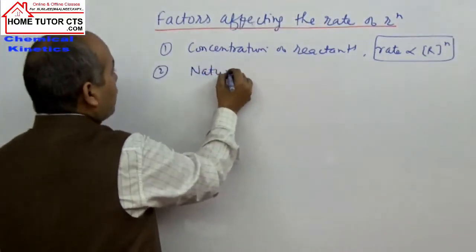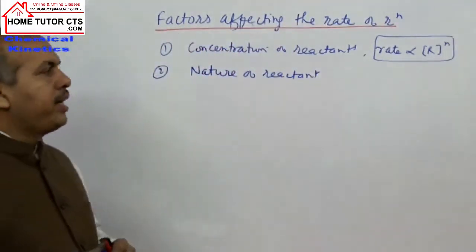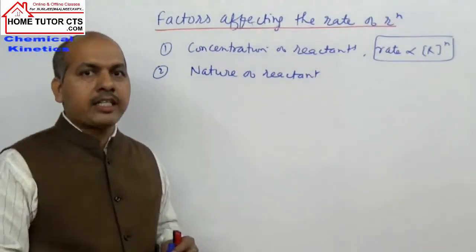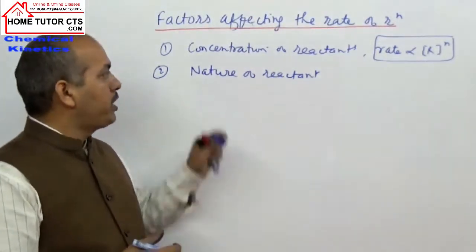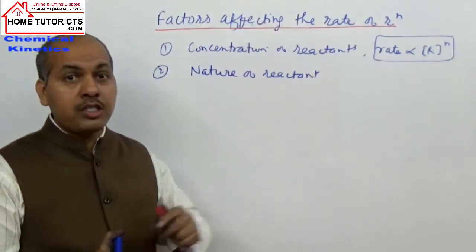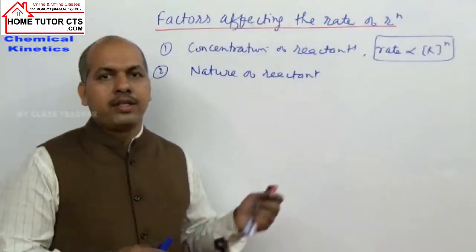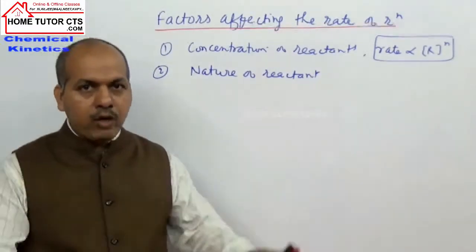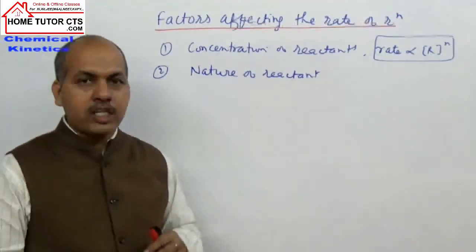We can take nature of reactants. In this, we can have reactant in ionic form in solutions or in covalent form in the other phases. When we take reactions of solutions of ionic compounds, they are in general very fast. Like acid-base reactions, reaction of HCl plus NaOH forms NaCl plus H2O, a very fast reaction, because in aqueous medium, there are ready-made ions which have to combine. So in that case, reaction is very fast.